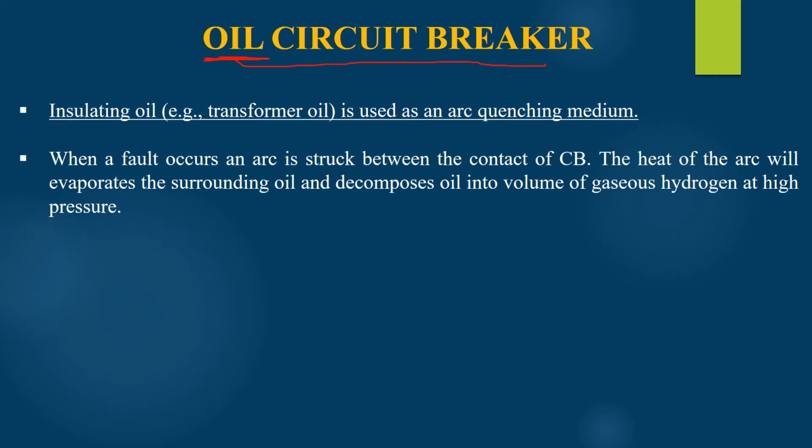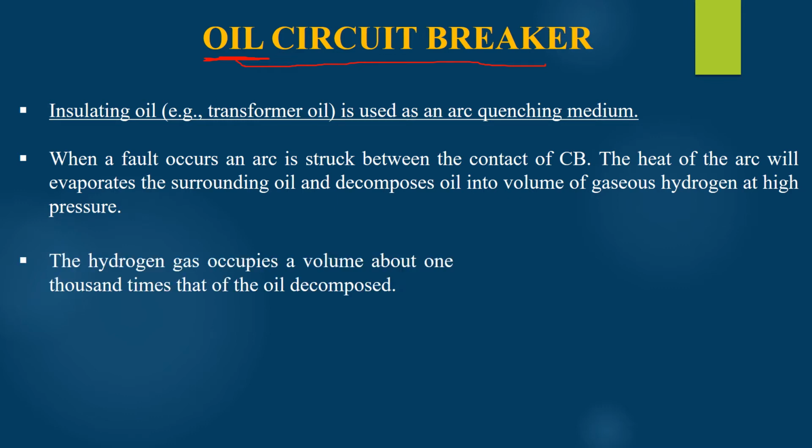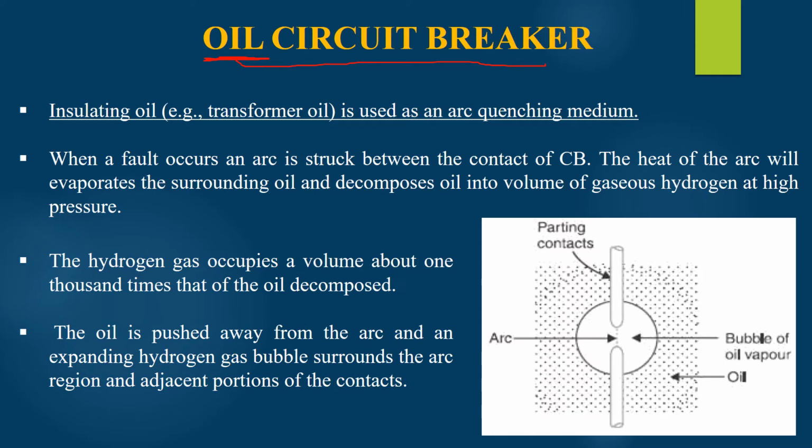In this case, the heat of the arc so produced will dissociate the oil present in the circuit breaker and the oil will decompose and gaseous hydrogen and many hydrocarbons will be formed as a result. This hydrogen gas will occupy a volume about 1000 times that of the oil which is decomposed. So this hydrogen will not allow the oil to flow between the two contacts, that is the fixed contact and the moving contact.